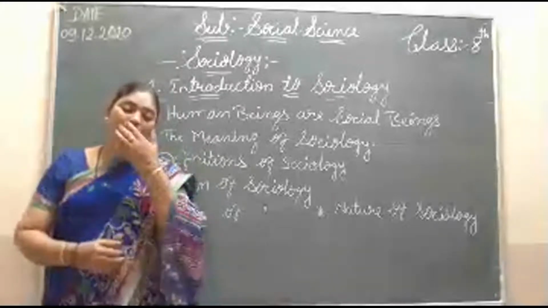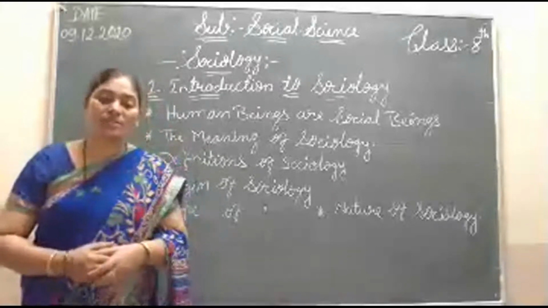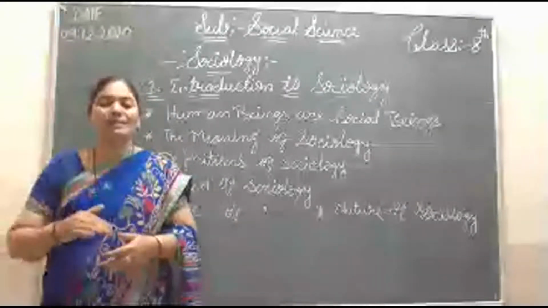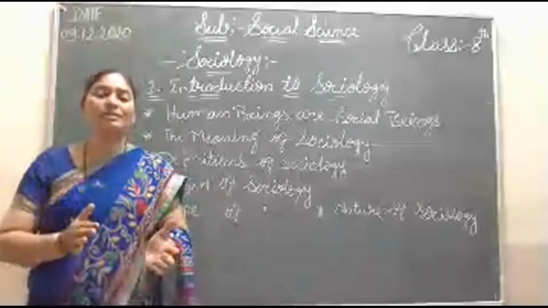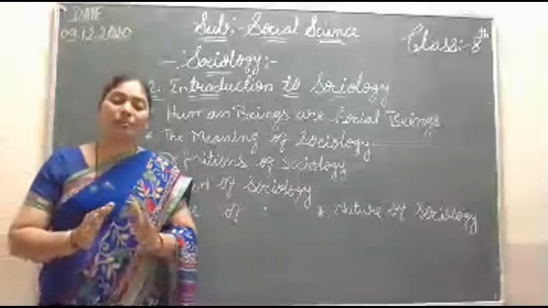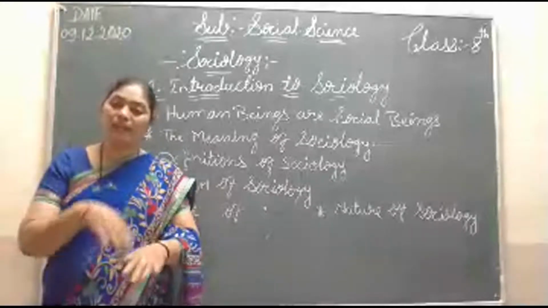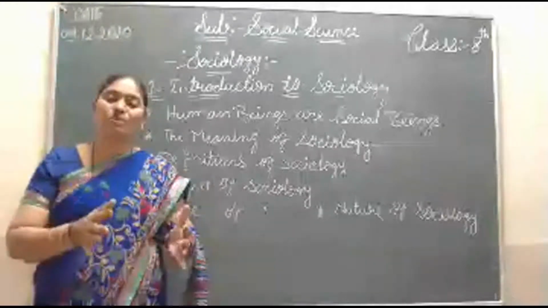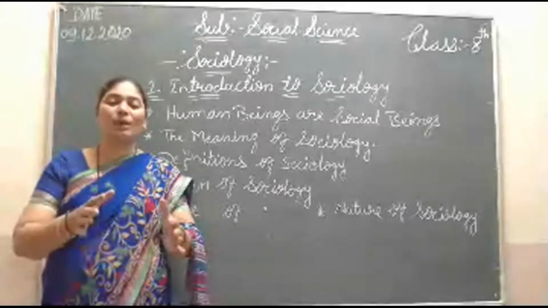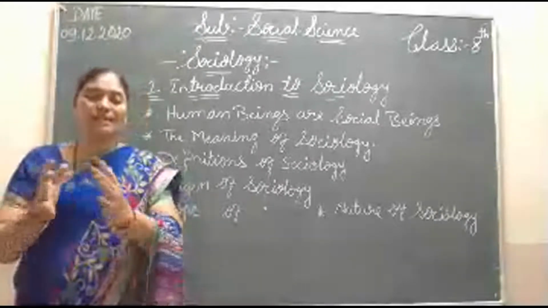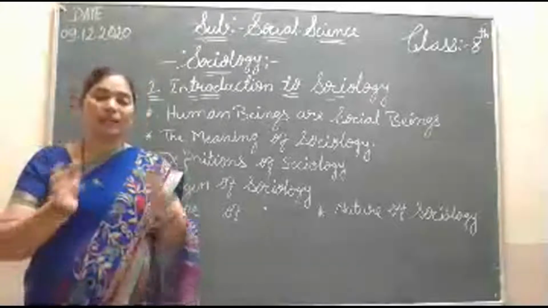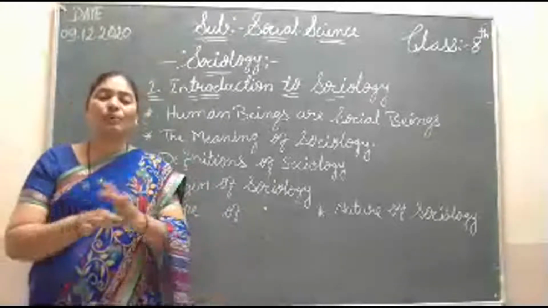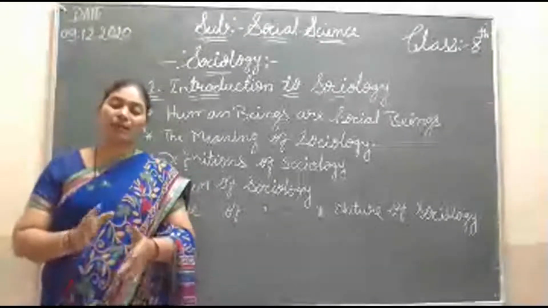Political science also studies the ruling of people. In society, common people are staying, and one person is strong, so he started ruling. So ruling and society both have a relationship.